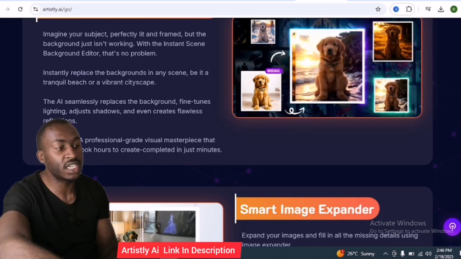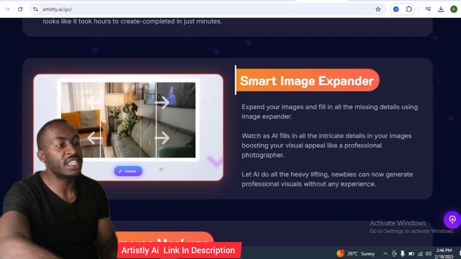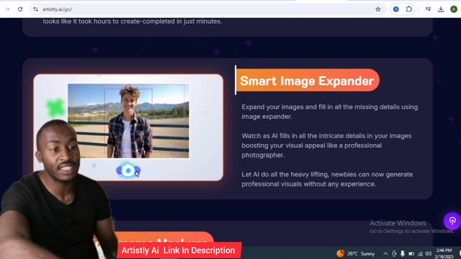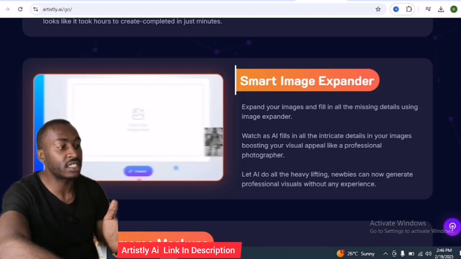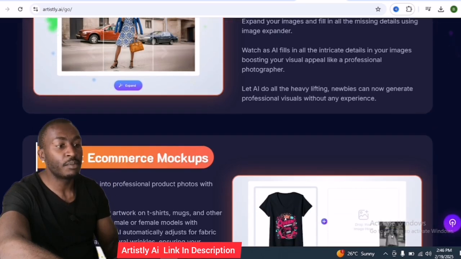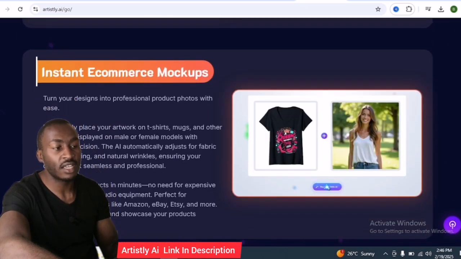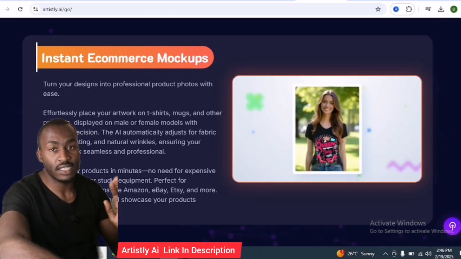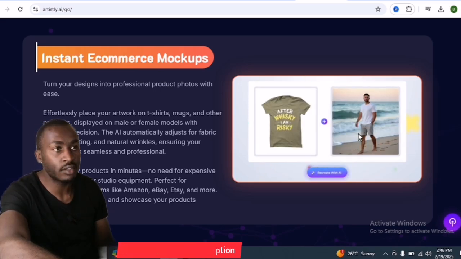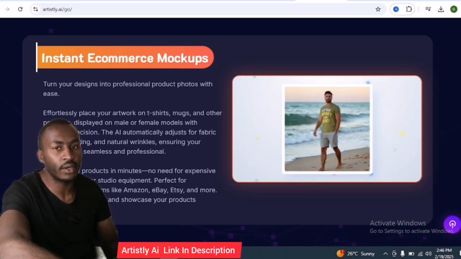Then this is the game changer. Smart image expander. If you want to expand your image, you can also use Artistly AI to expand it. Instant e-commerce mockup. If you are selling print on demand like t-shirts, then Artistly AI stands out. This is not available in those other AI tools like Midjourney or Leonardo.